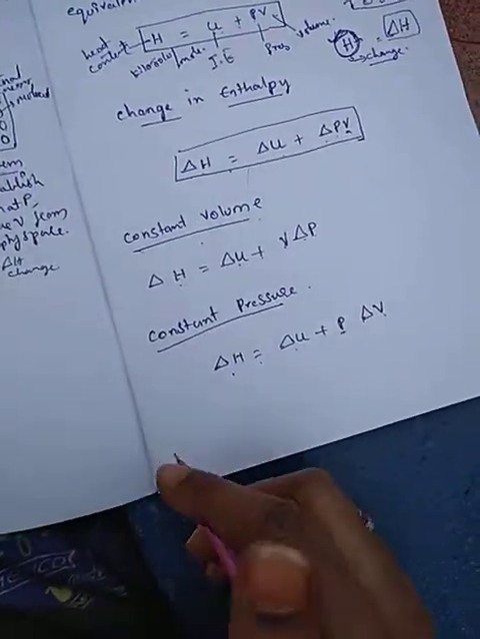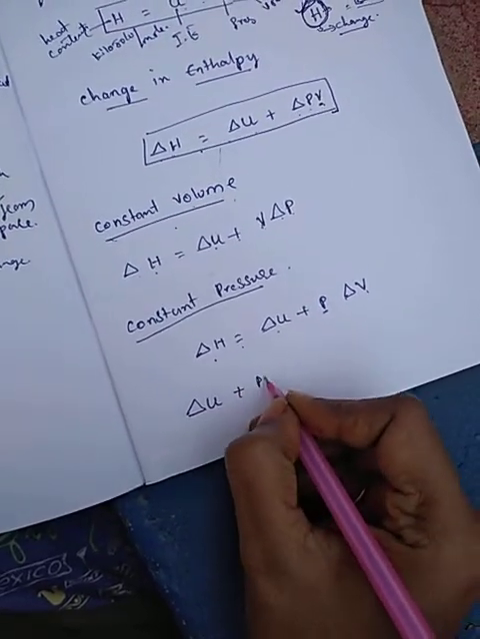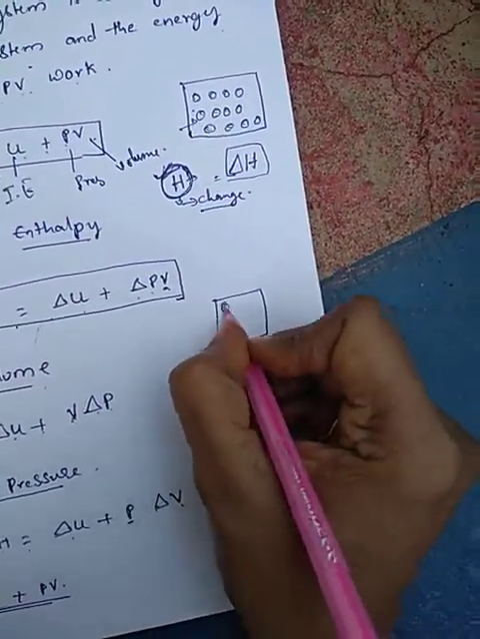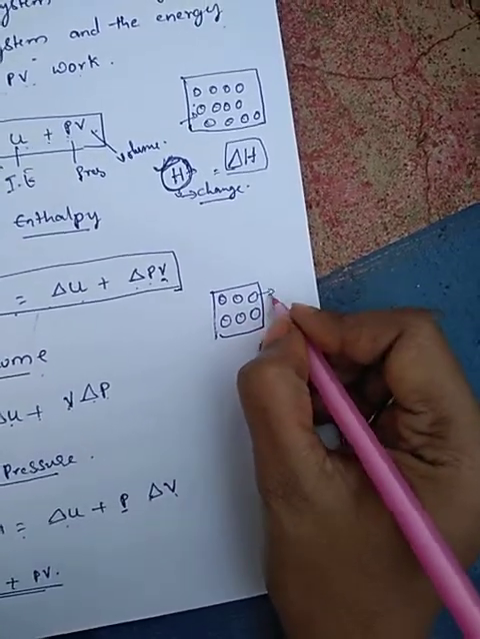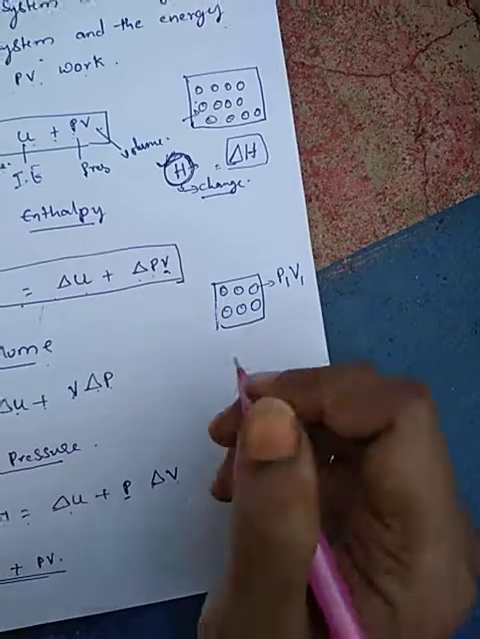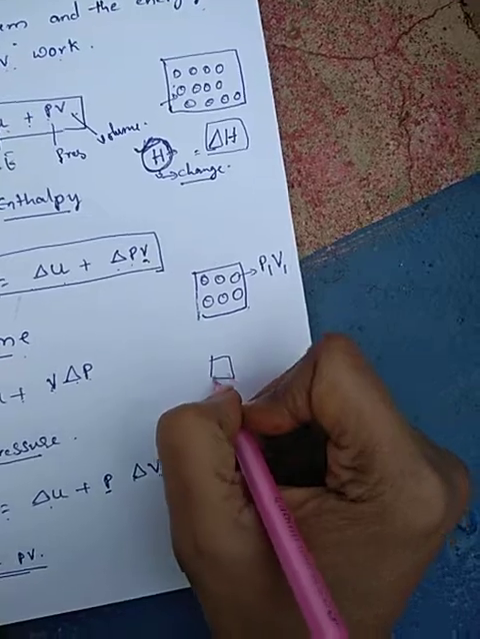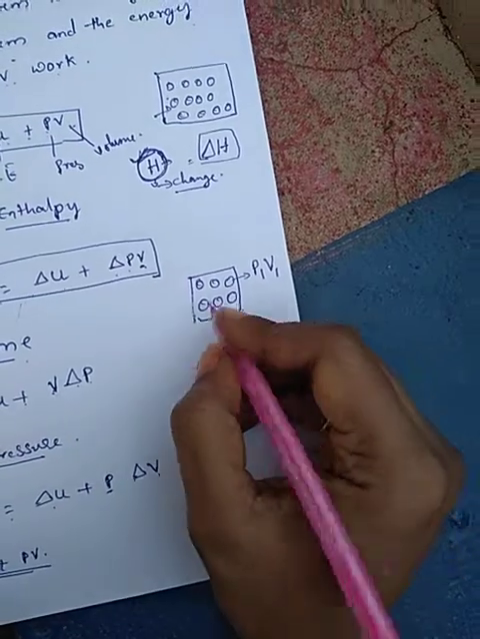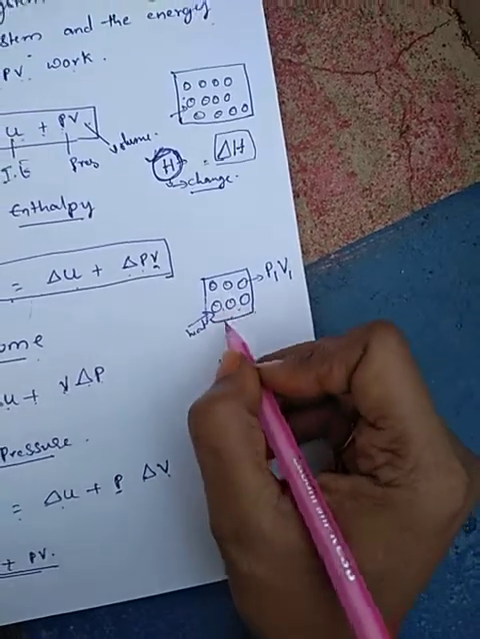So let us calculate the relation between the internal energy plus PV work. So let us see, if this is a container or a system which consists of all the molecules, and you think of it as a gas, then at the first stage there is a certain amount of pressure and a certain amount of volume. Next, after some amount of change, there will be a change inside the system. When heat is provided, a certain amount of pressure acts and the volume may reduce or increase.